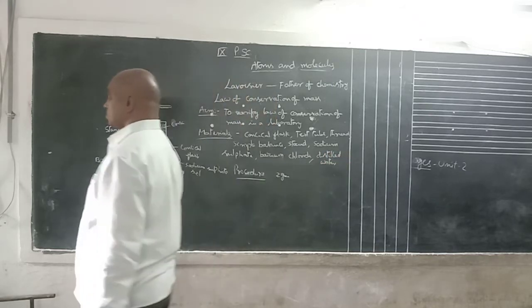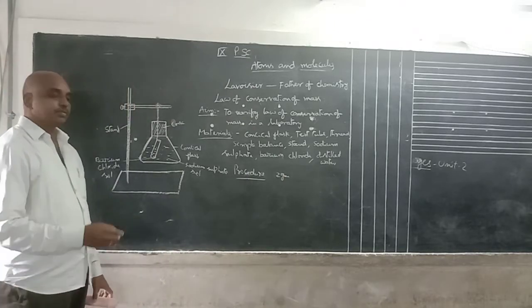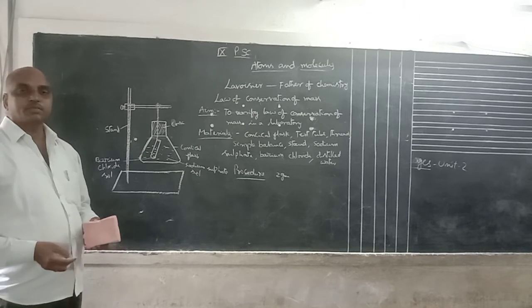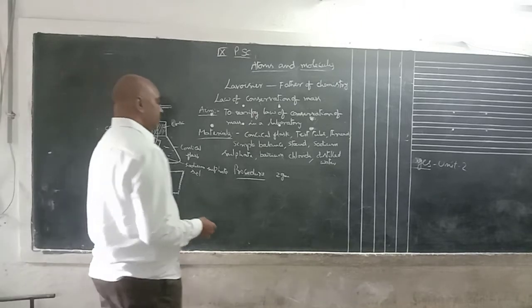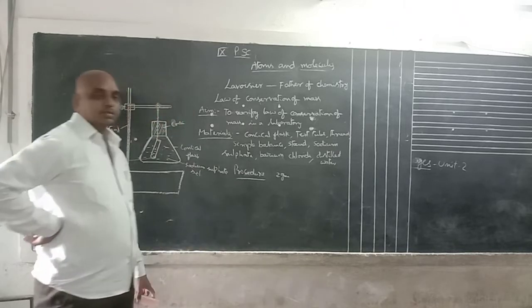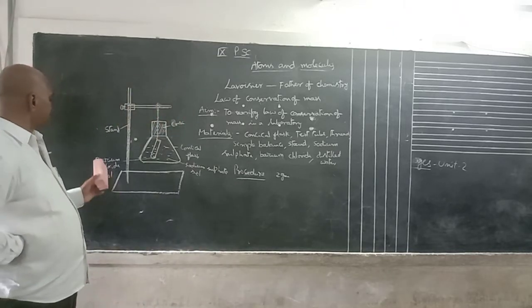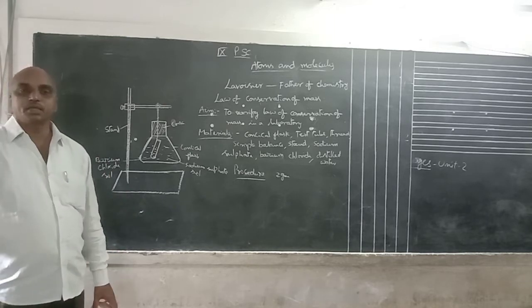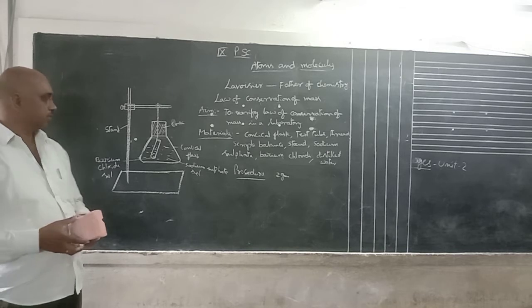Take 2 grams of sodium sulfate in 100 ml distilled water. Mix them. Then the sodium sulfate solution is ready. In the same way, in another beaker, take 2 grams of barium chloride and dissolve it in 100 ml distilled water. Again, barium chloride solution is ready.